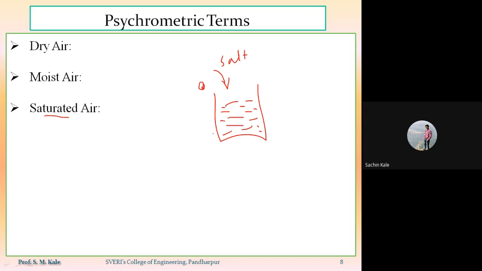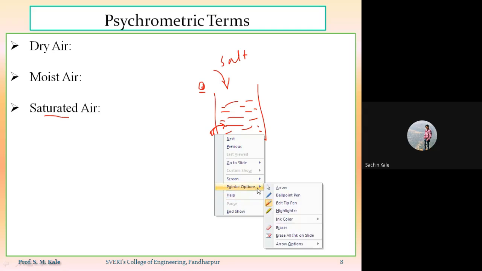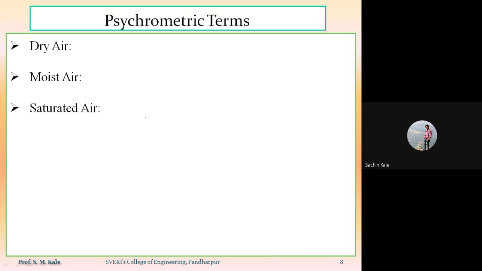So whatever this mixture or liquid is at that stage, that liquid will be called a saturated liquid. Similar to that saturated liquid, in the case of saturated air also, we know that air is nothing but the mixture of dry air plus water vapor.